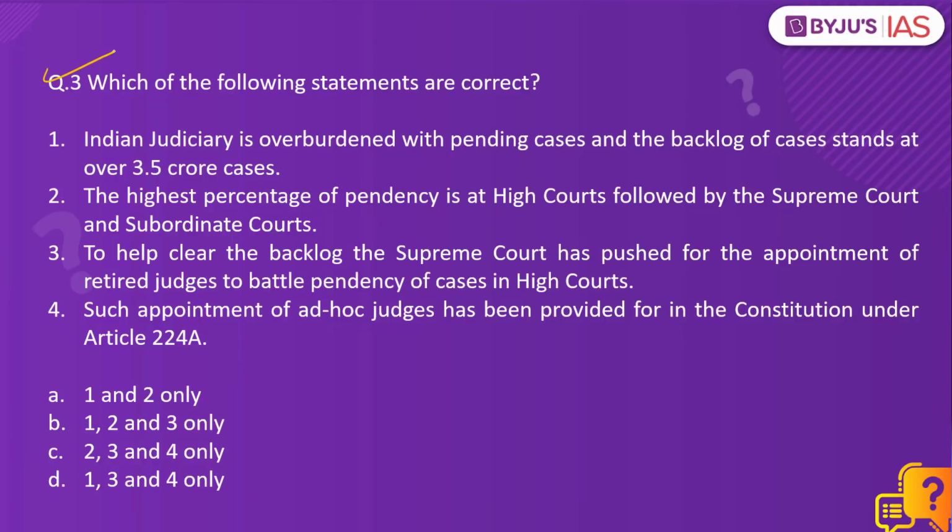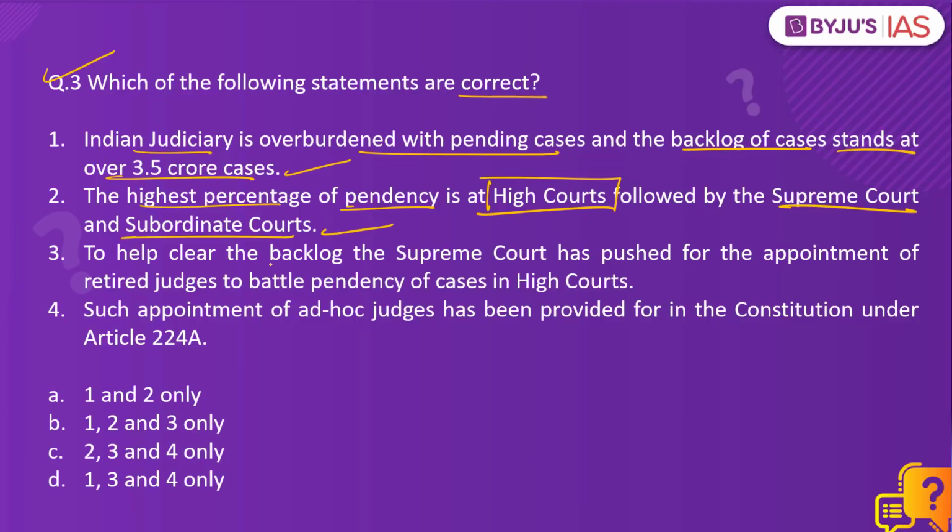Now let's look at the third question. Which of the following statements are correct? Indian judiciary is overburdened with pending cases and the backlog of cases stands at over 3.5 crore cases. The highest percentage of pendency is at high courts, followed by the Supreme Court and subordinate courts. To help clear the backlog, the Supreme Court has pushed for the appointment of retired judges to battle pendency of cases in high courts. Such appointment of ad hoc judges has been provided for in the Constitution under Article 224A.